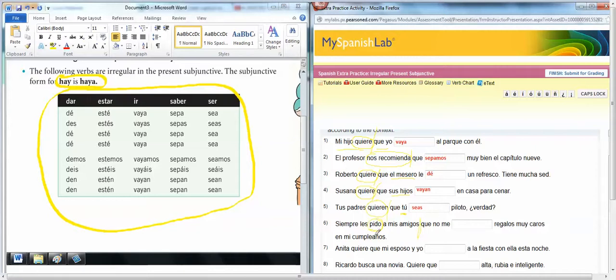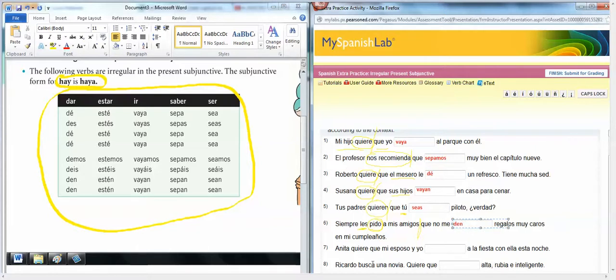So then usually the indirect object of your main clause becomes the subject, so that would be them or they. That becomes the subject of your dependent clause, which is going to be dar for them. Dar for them would become den.